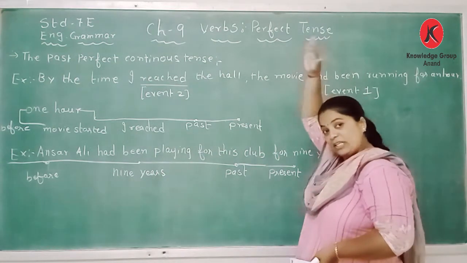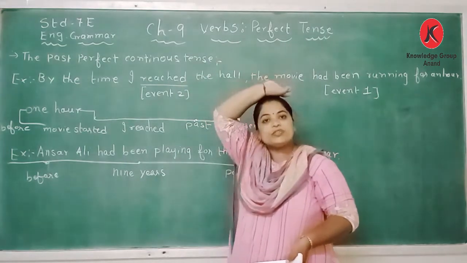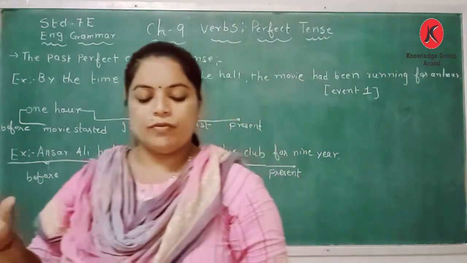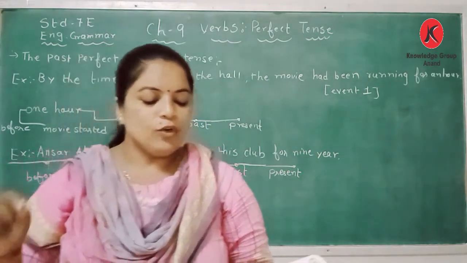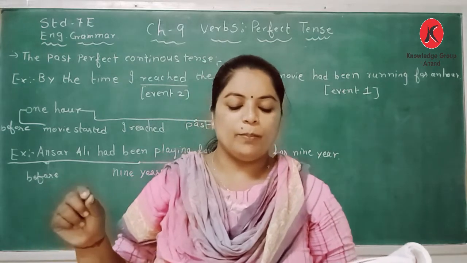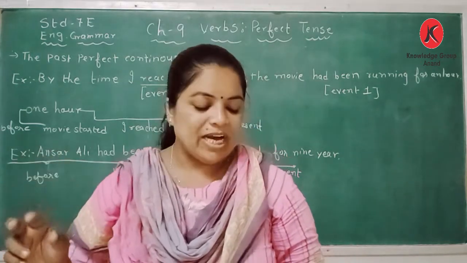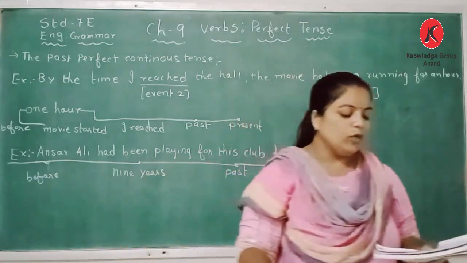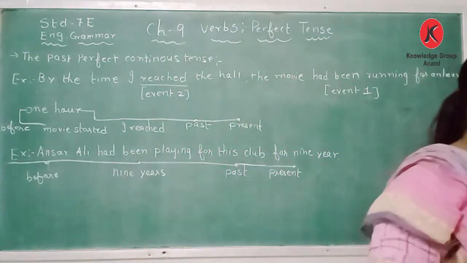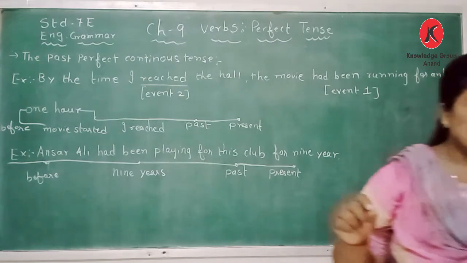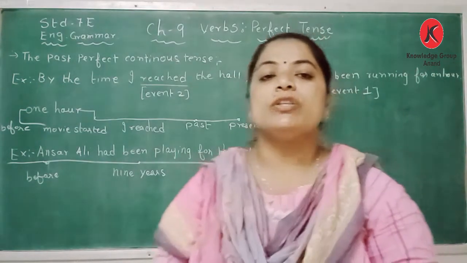The act started in the past and it was running when the person reached. The act of reaching the cinema hall by someone at a particular point of time in the past, the act of starting of a film an hour before the person reached the hall, and the continuation of the film show till the time the person reached the hall.